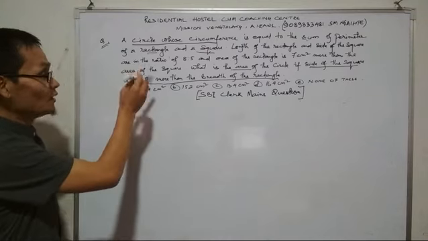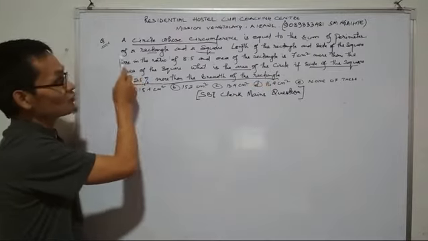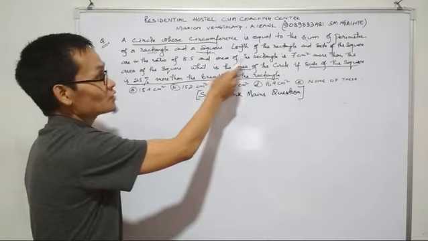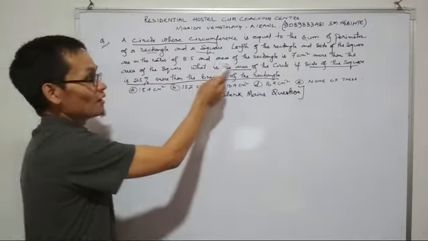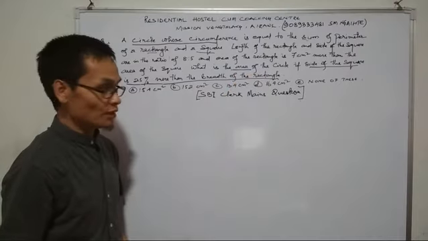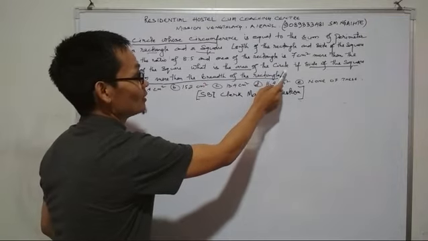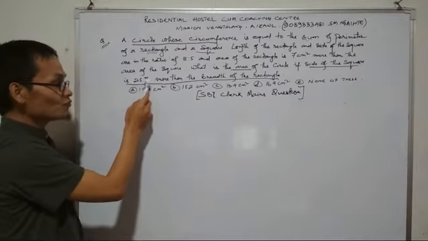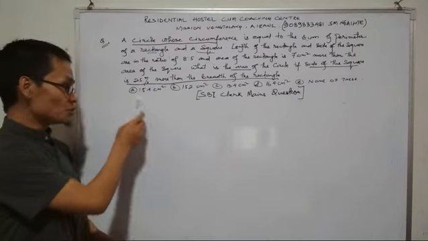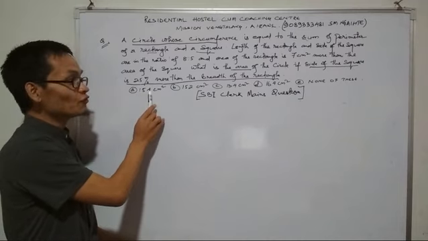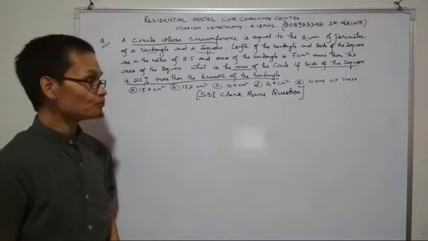A circle whose circumference is equal to the sum of the perimeter of a rectangle and a square. The length of the rectangle and the side of the square are in the ratio of 8:5, and the area of the rectangle is 7 centimeters square more than the area of the square. What is the area of the circle if the side of the square is 25% more than the breadth of the rectangle? Options: 154, 152, 134, 164, or none of these.